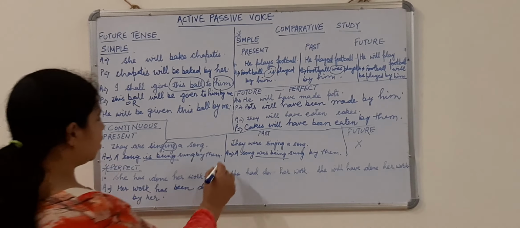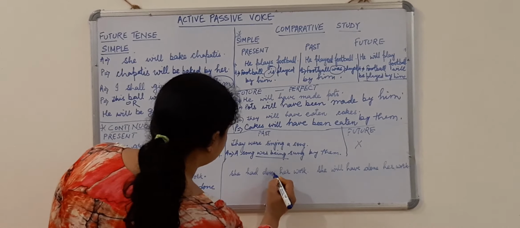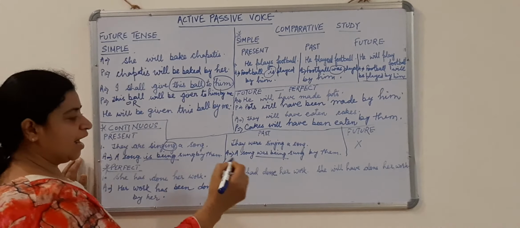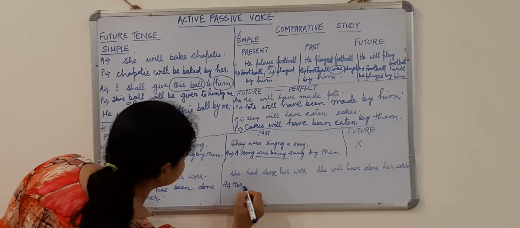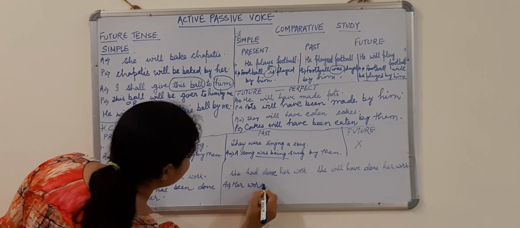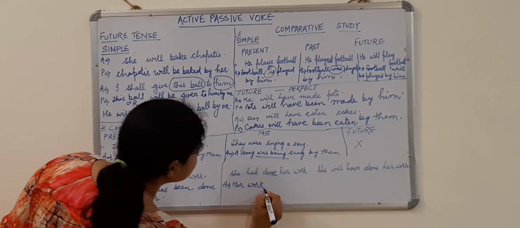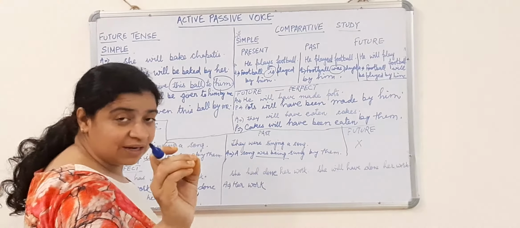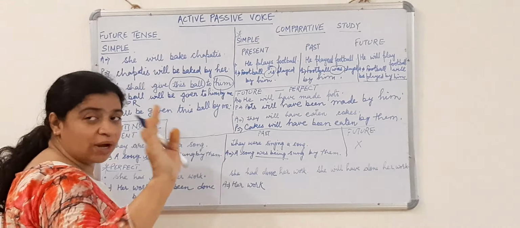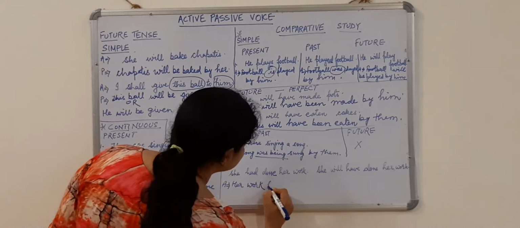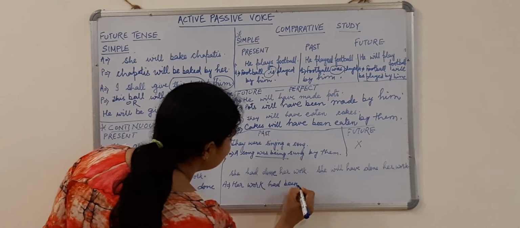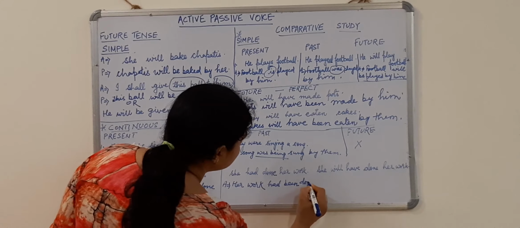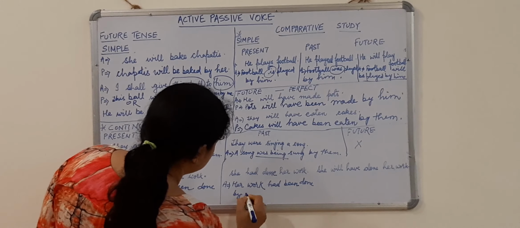Now let us switch over to our past perfect. She had done her work. Again our answer will start with her work. In case of past perfect, had, there is only one helping verb, that is had, no has, no have, nothing else, only had, whether subject is singular or plural. Had, what else are we going to use? Had been done by her.